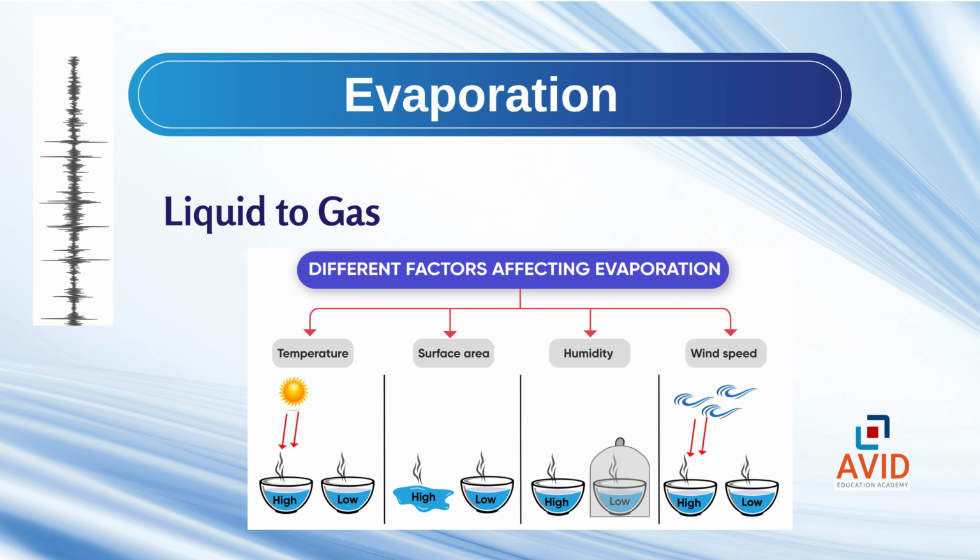Evaporation depends on 4 factors: temperature, more heat means more evaporation; surface area, more area means faster drying; wind, moving air makes evaporation faster; and humidity, if the air is already moist, evaporation will be slower. So evaporation is not just about heat, it's about environment too.